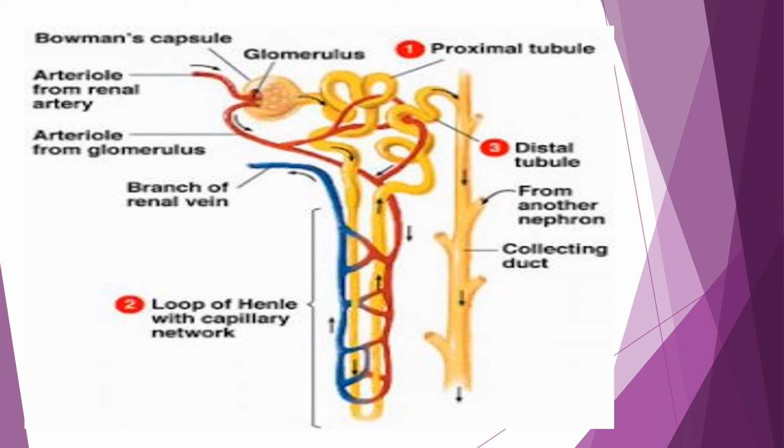Now this filtrate, which contains the nitrogenous waste and other useless material, passes through the distal tubule to the collecting duct. The collecting duct is the common duct connected to the distal tubules of many nephrons. From the collecting duct, the urine goes to the ureter and then the urinary bladder, and through the urethra it is at last thrown out of the body.